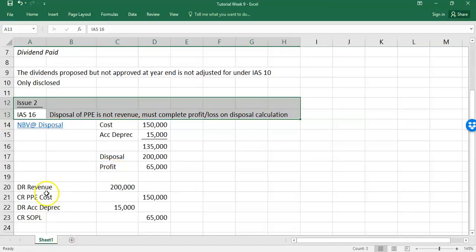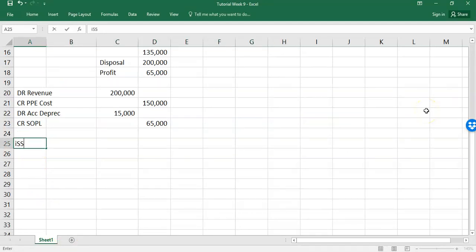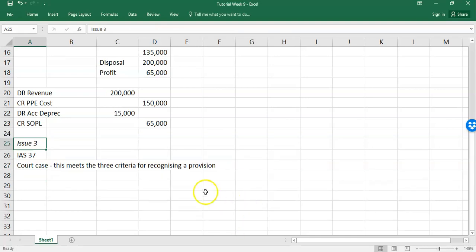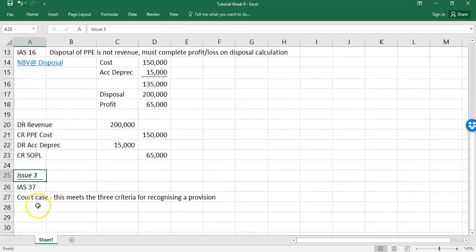So the first key thing here in your issue 3, and you need to make sure you write it down to get your marks, this is IAS 37. In terms of the court case, this meets the 3 criteria for recognizing a provision. So this is the kind of language we're looking for you to do. If you're asked to discuss it, you must show your knowledge of the different standards. So what are the 3 criteria?